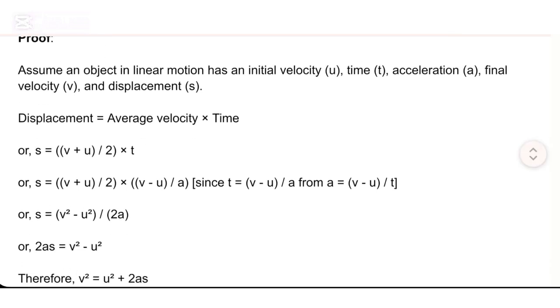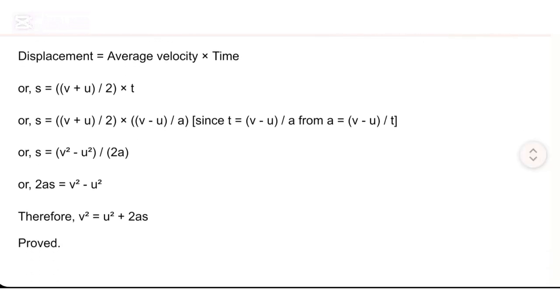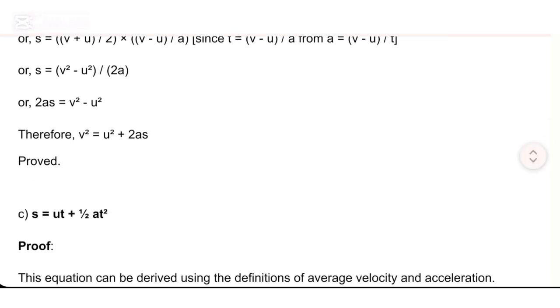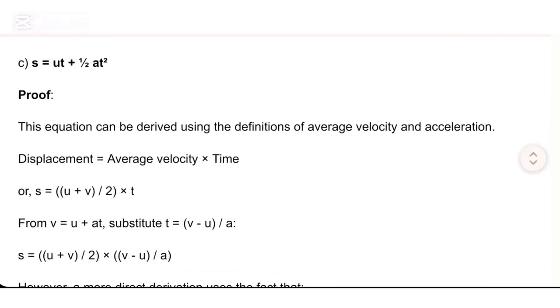Displacement equals average velocity times time, or s = ((v + u)/2) × t, or s = ((v + u)/2) × ((v − u)/a), since t = (v − u)/a from a = (v − u)/t, or s = (v² − u²)/2a, or 2as = v² − u². Therefore, v² = u² + 2as, proved.